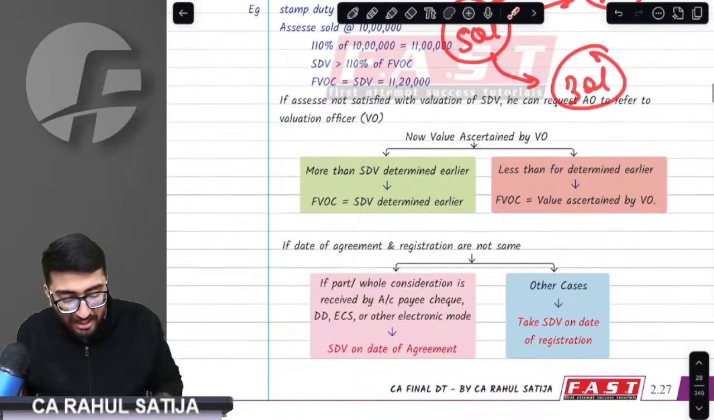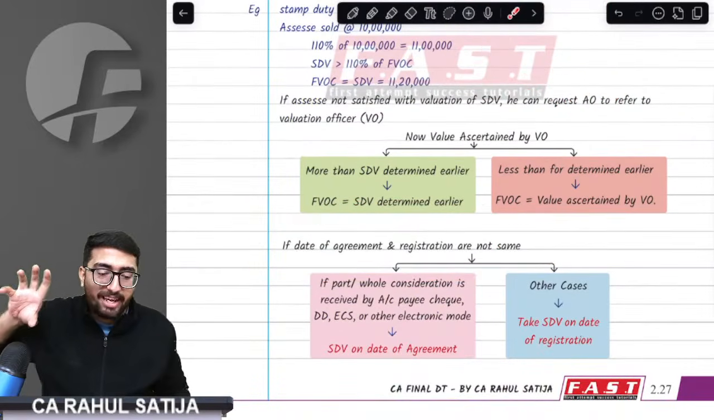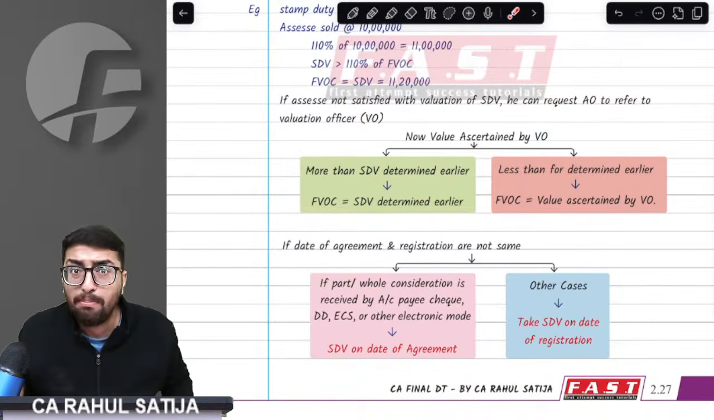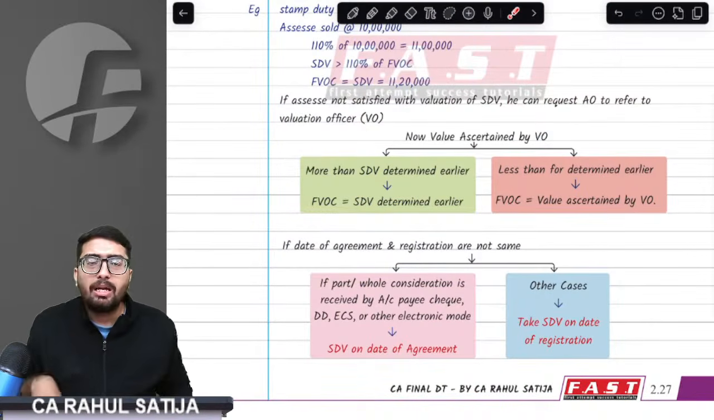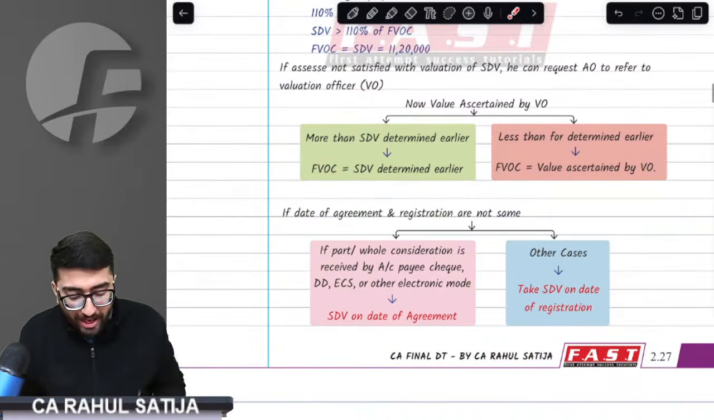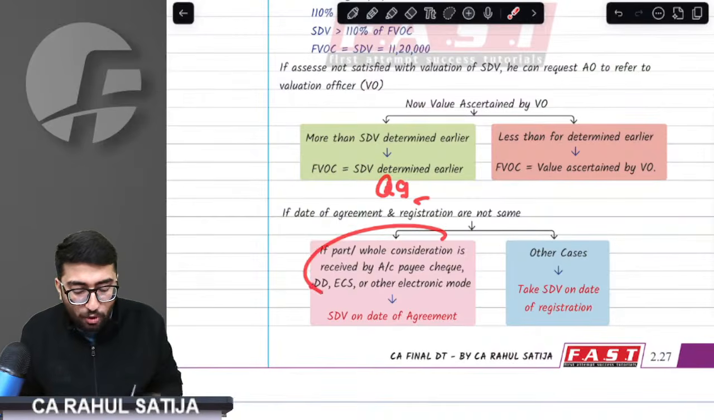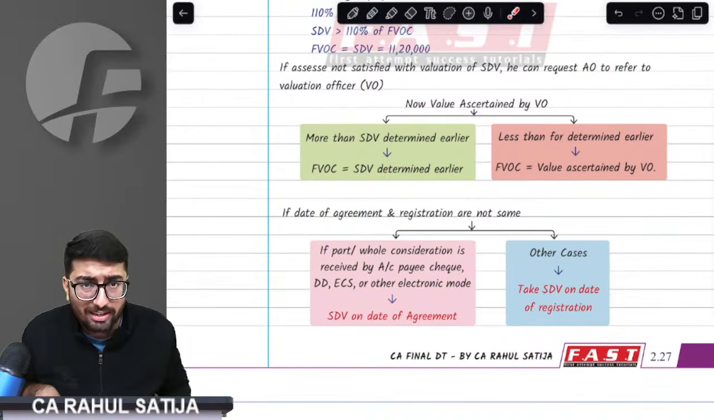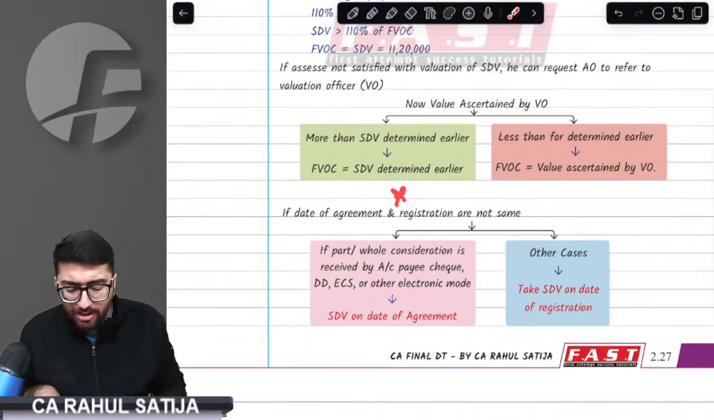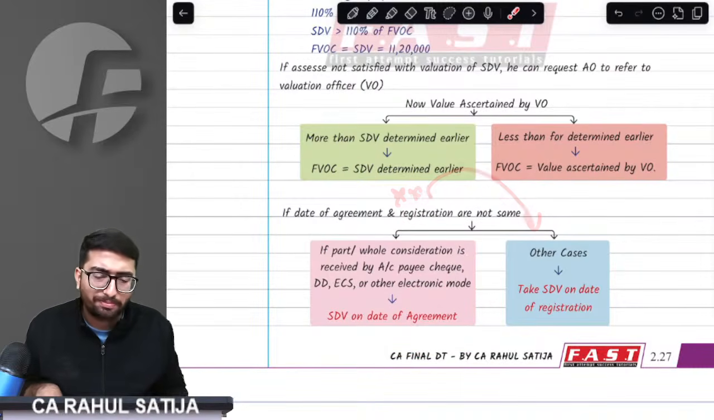Then what would happen? Sir, which SDV are we going to take? SDV as on the date of registration or SDV on the date of agreement? Which SDV we are going to take? Important point. Sir, it is irrelevant. Relevant is whether you receive any money via account payee cheque, demand draft, or electronic clearing system or not. On the date of agreement, if you receive any money via account payee cheque, account payee demand draft, or electronic clearing system, then SDV on the date of agreement would be taken. But if you did not receive any money, then registration date would be taken.